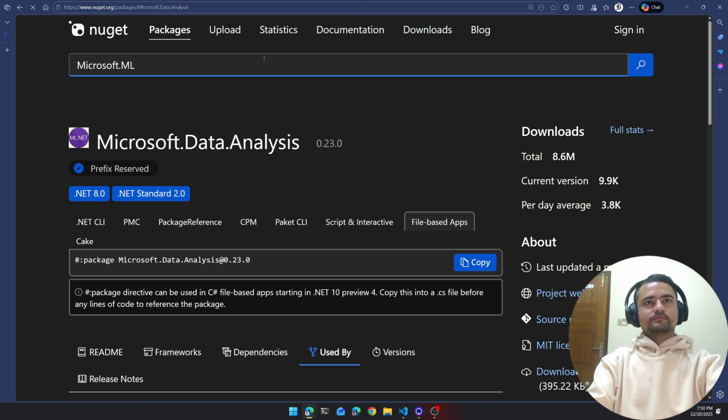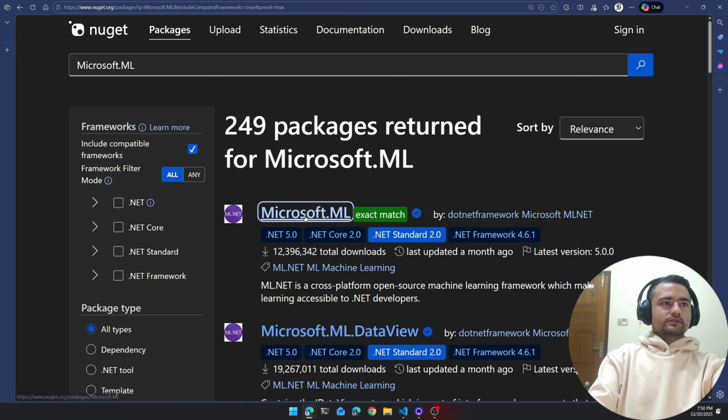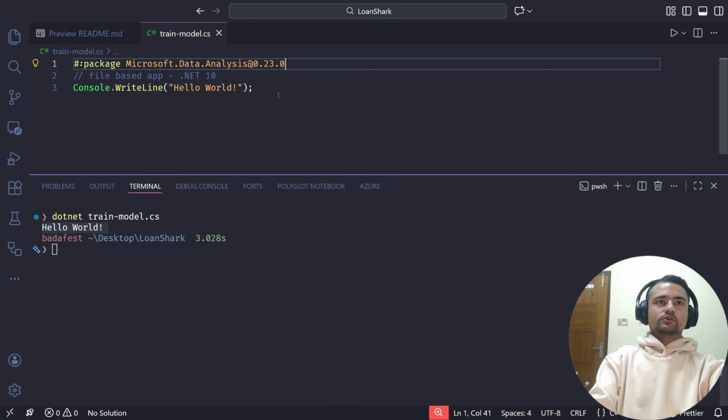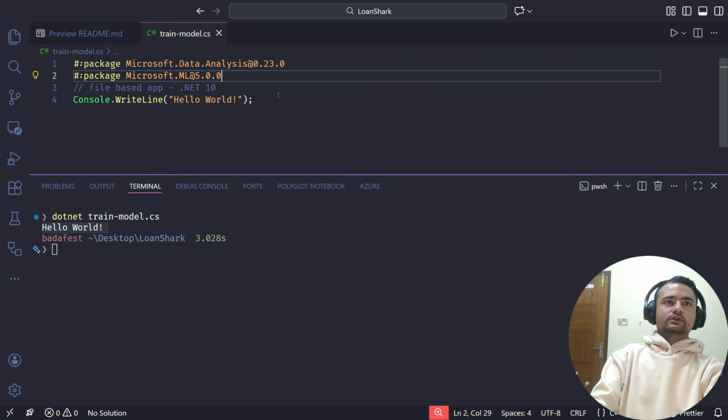The other NuGet package that we are going to use is Microsoft.ML. This is the one. So similar to the other one, I'm going to copy the syntax for file-based apps. I'll just copy this, go to my code, and paste it here.